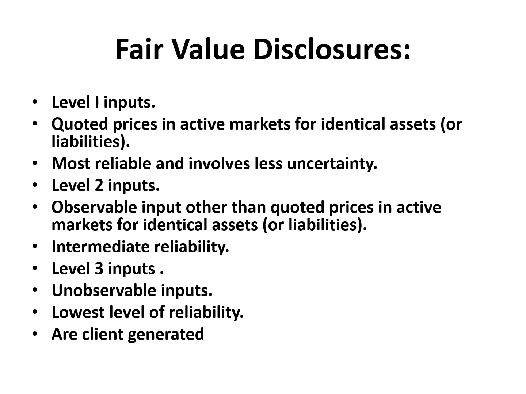Level 3 inputs are the unobservable inputs, the lowest level of reliability. So the fair value disclosures should have level 1, level 2, and level 3 inputs. Each one has its requirements.